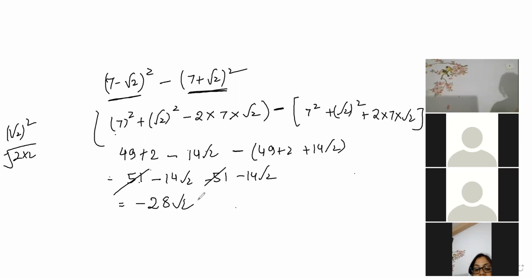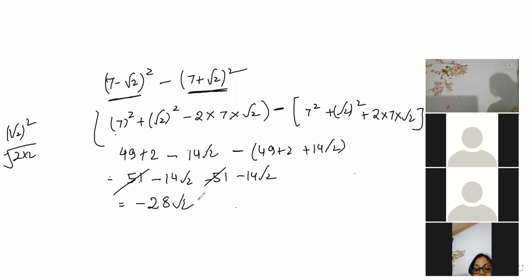Okay, let's see who first gave the answer. First one, Keshav has given the first answer. Keshav, after that Vineet, then Kesha. Some problem is there here.